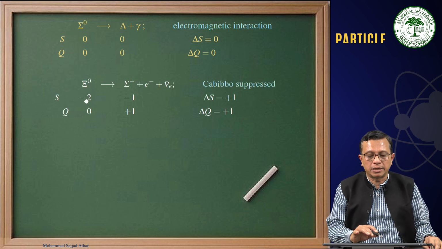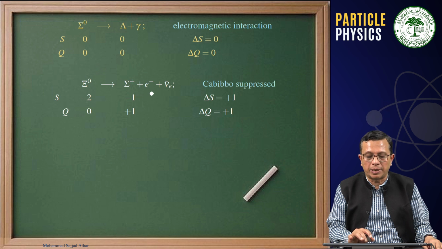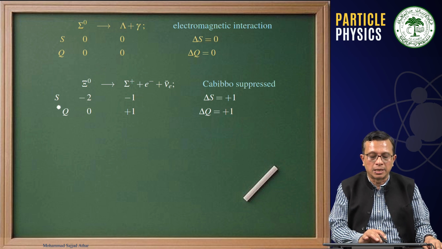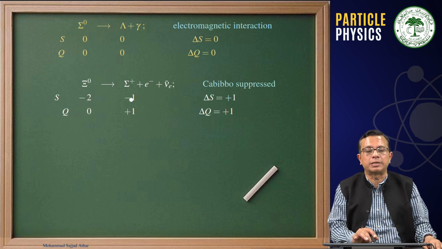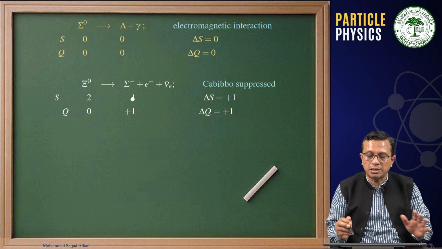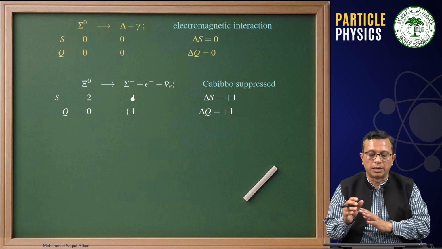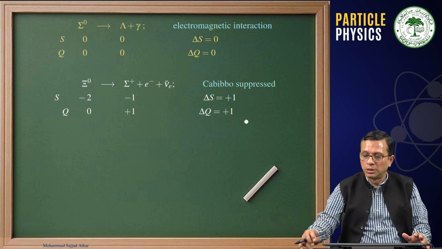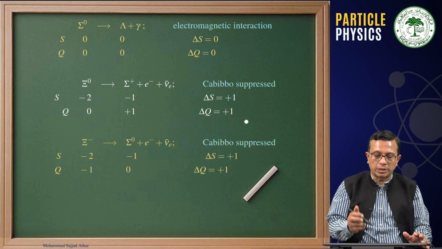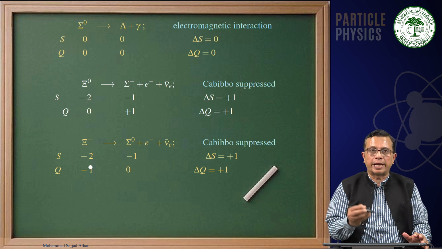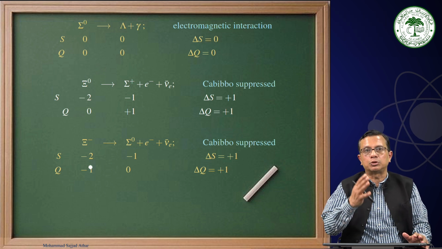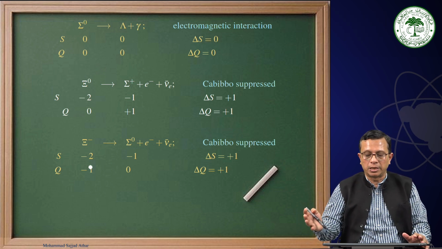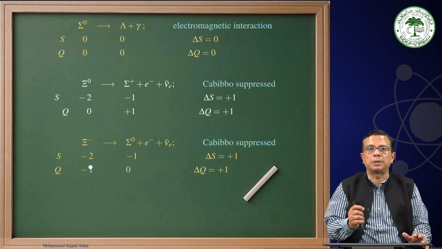Similarly, we have cascade 0 decaying into sigma plus e minus nu e bar. You can say that strangeness is minus 2. Here strangeness is minus 1. Therefore, the net change in strangeness is plus 1 and net change in charge is plus 1. Therefore, this will be a Cabibbo suppressed process. Similarly, you can consider another decay like cascade minus decaying into sigma 0 e minus and nu e bar. You can say that delta S is plus 1 and delta Q is plus 1. That will be a Cabibbo suppressed process.